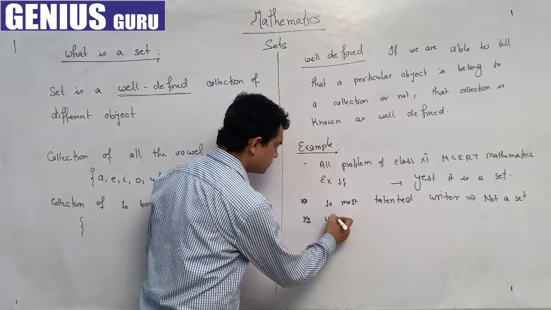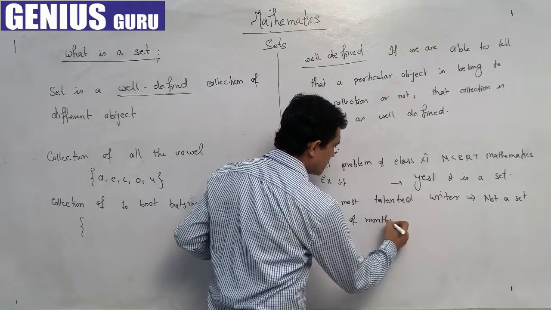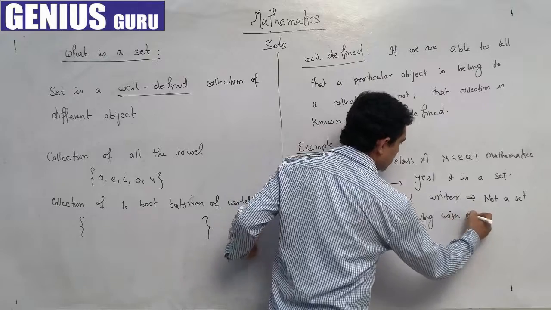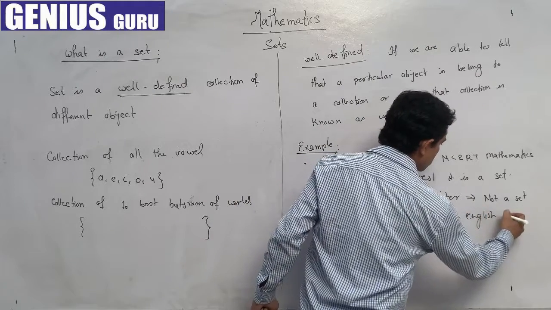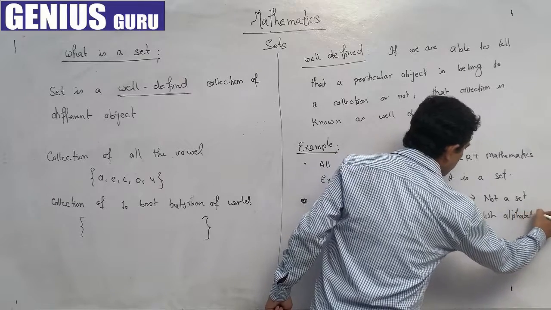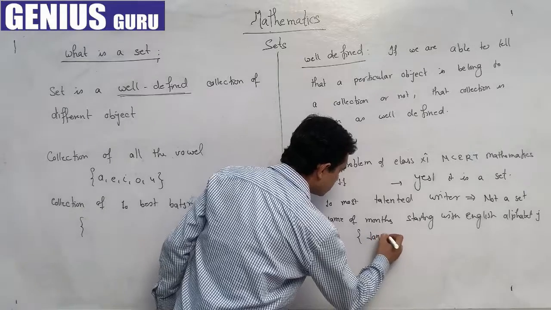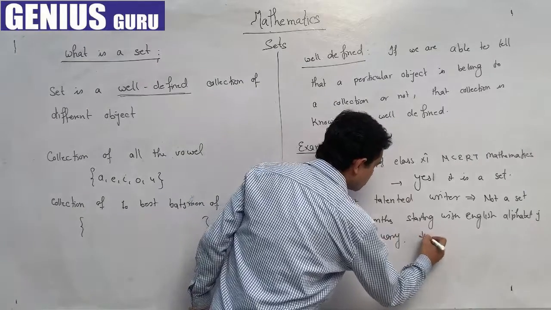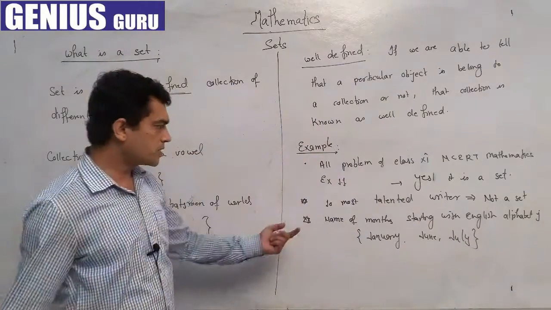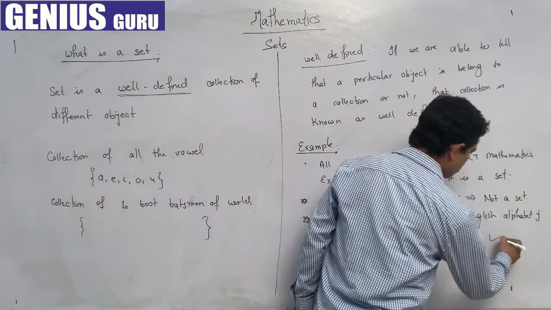Next, names of the months starting with the English alphabet J. Here J means January, June and July. This is fixed, so this is a set. Yes, it is a set.